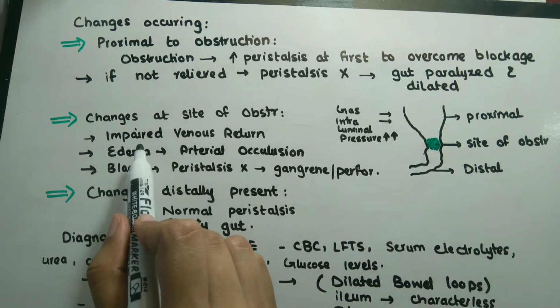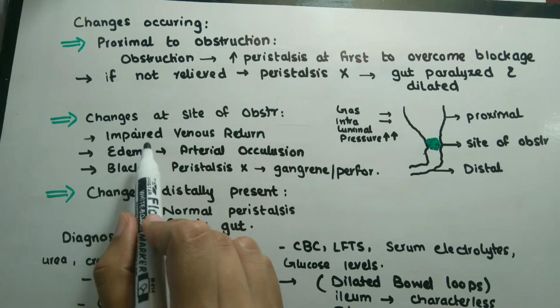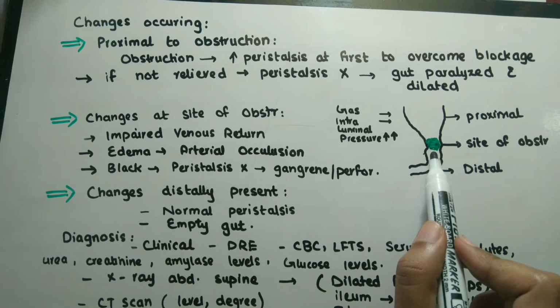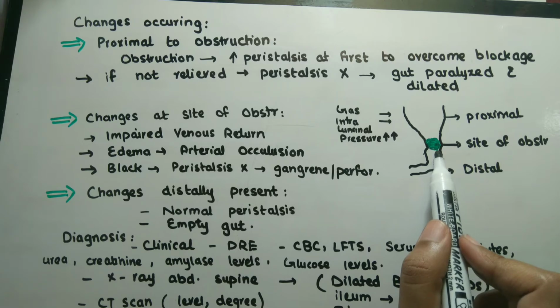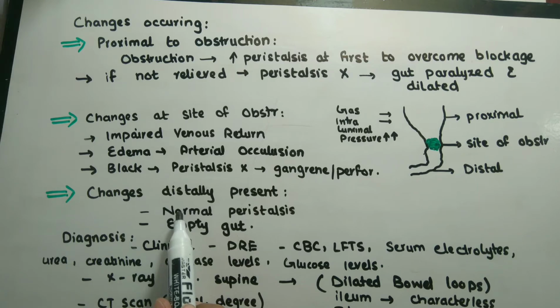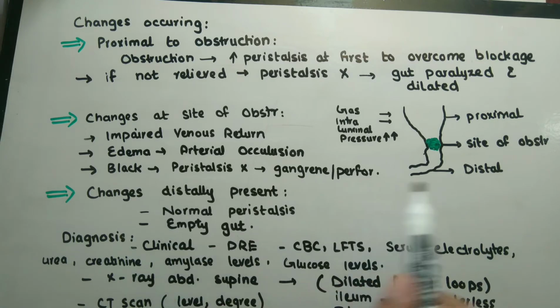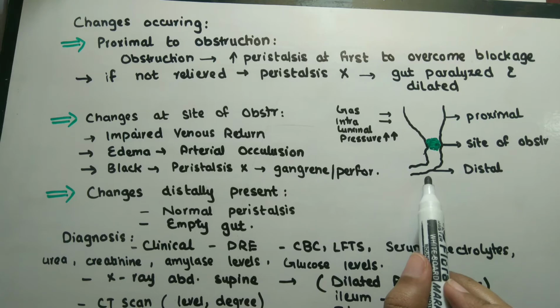Now, due to impaired venous return, congestion and edema of the bowel wall occur. Arterial occlusion leads to blackish discoloration, loss of peristalsis, gangrene, perforation, and thus peritonitis. Now, what are the changes distal to the obstruction? The gut exhibits normal peristalsis, fluid is absorbed, and it becomes empty.